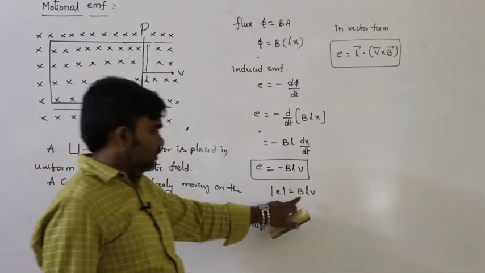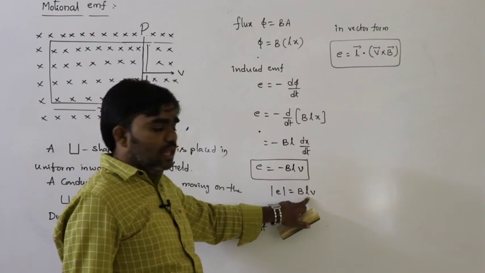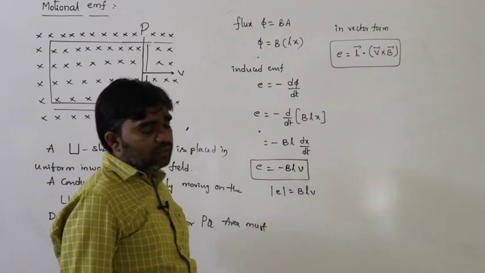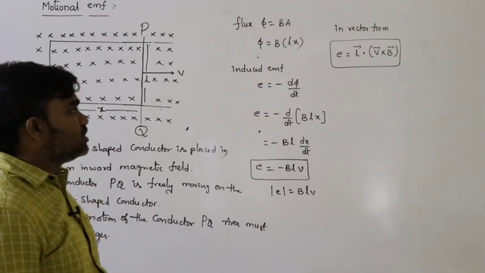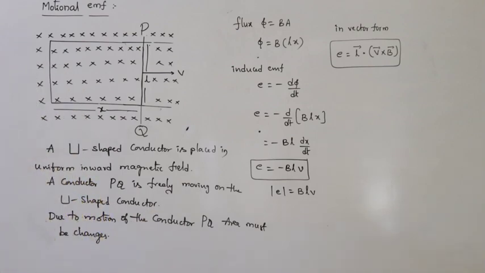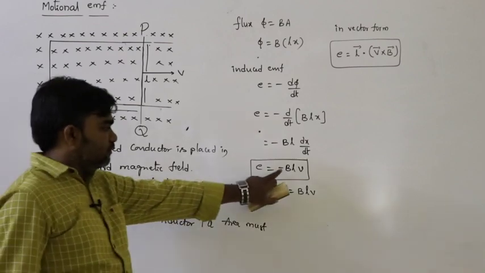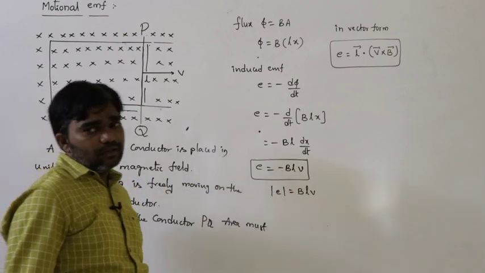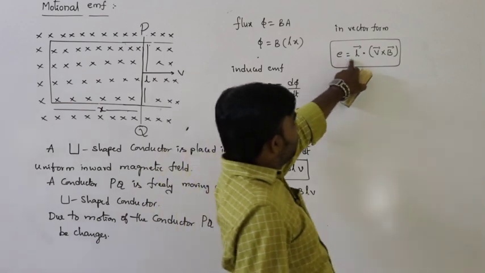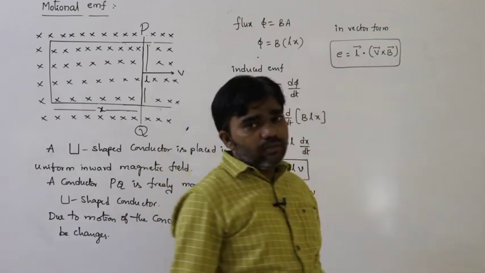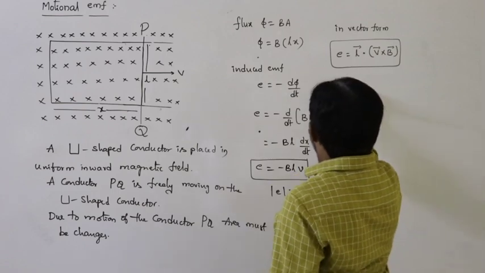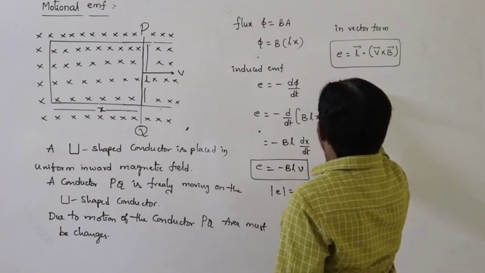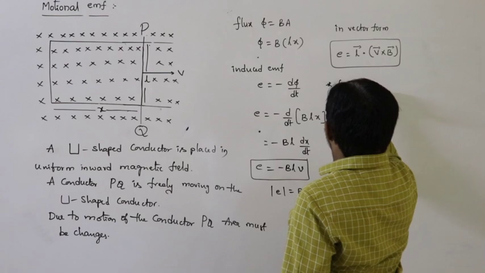What is B? The magnetic field. What is L? The length of the conductor. V is the velocity of the conductor. Simple definition and simple derivation: E is equal to BLv. In vector form, E can be written as L bar dot V bar cross B bar, for differently shaped conductors.